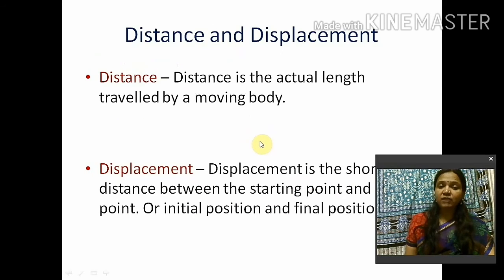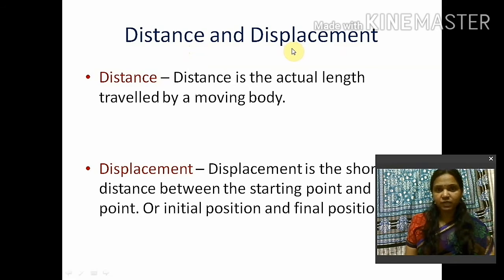Okay, now when we say motion, what comes to our mind? That there must be some distance traveled by an object. Distance means when a person starts moving from one place to another, it covers some distance. But now you are in ninth class, so there is one more term that comes, that is displacement. Okay, so distance and displacement.